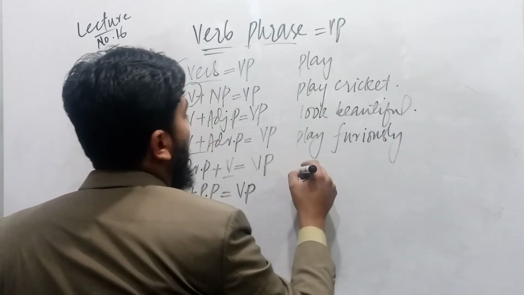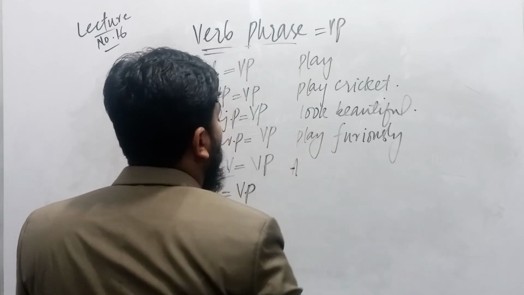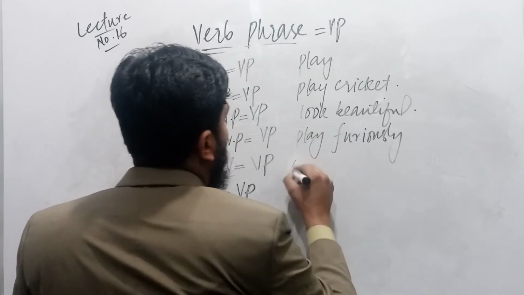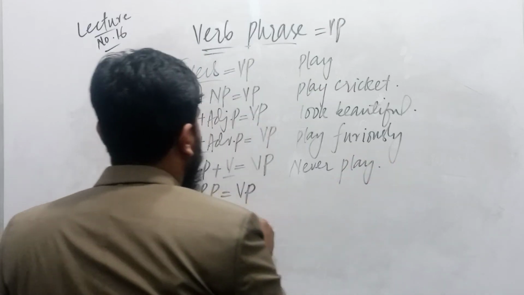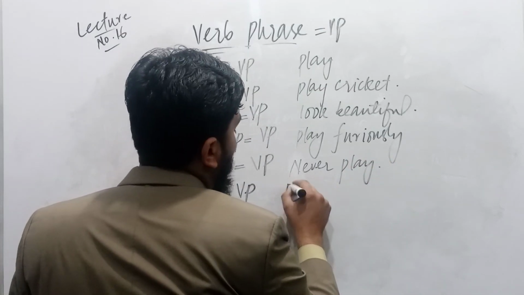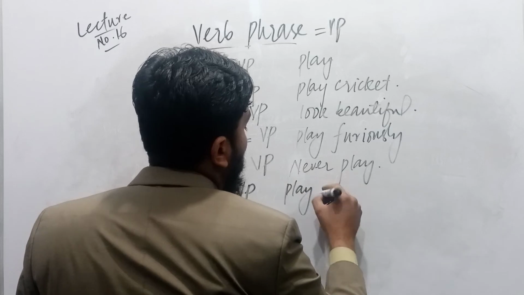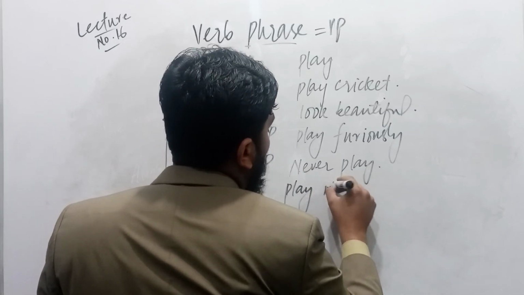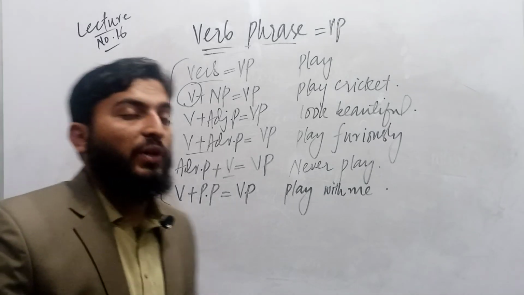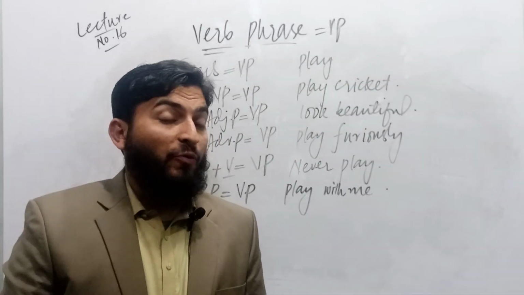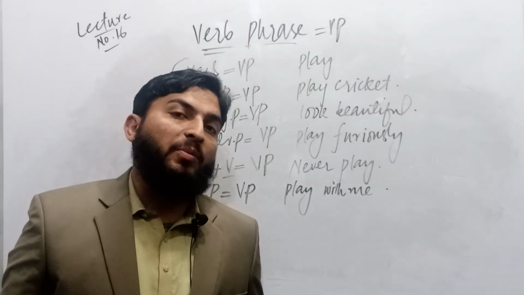Then adverb phrase plus verb: never play. And verb plus prepositional phrase: play with me. These are some examples of verb phrase. I hope you are very clear about the concept of verb phrase.